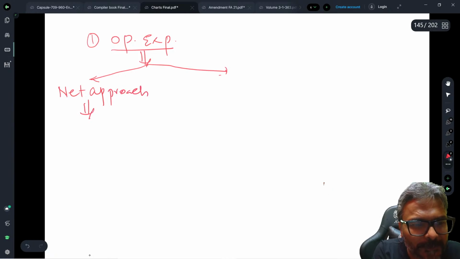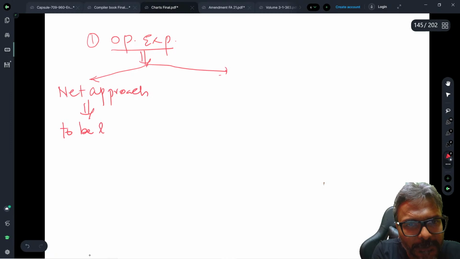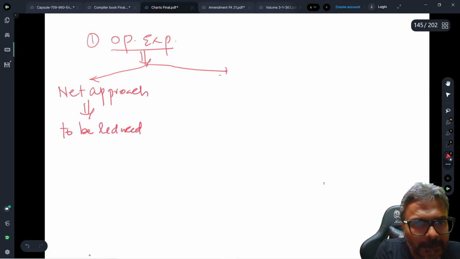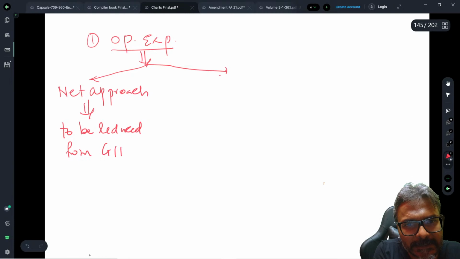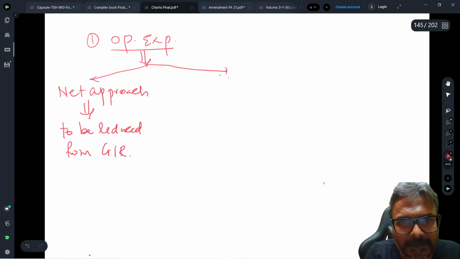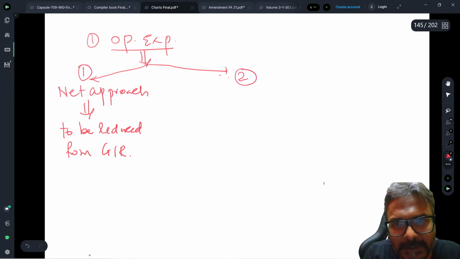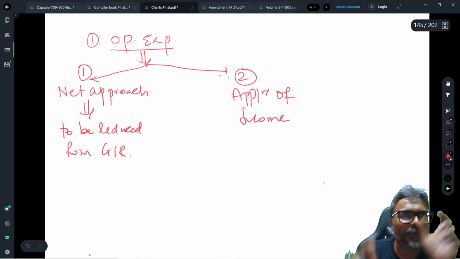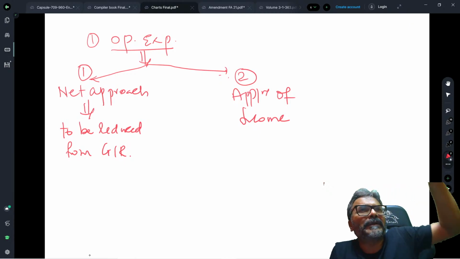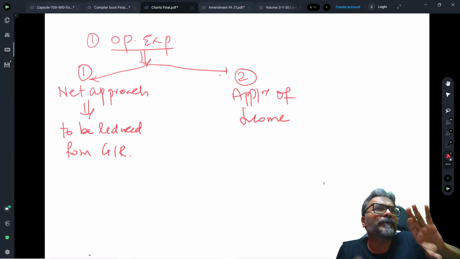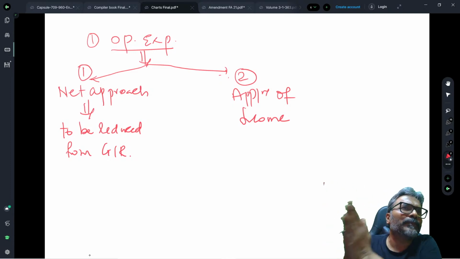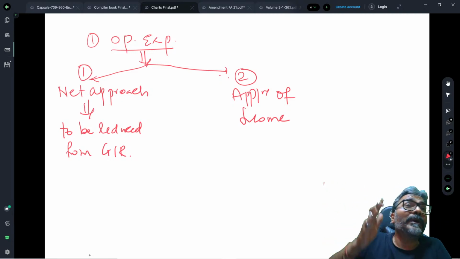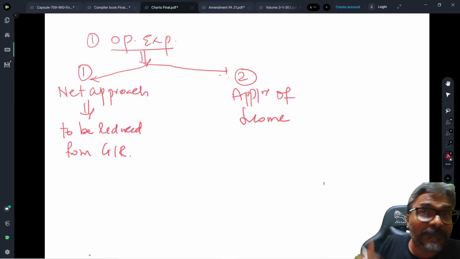That is to be reduced from gross receipt, and the second approach is the application of income, in which case it will be considered as an application of income. So in which question do you reduce the operational expenditure from the gross receipt, then the income derived from the property, then add voluntary contribution, then whatever is the amount, you take the subtotal, and from the subtotal you will do a 15% ad hoc exemption. That is the first approach.